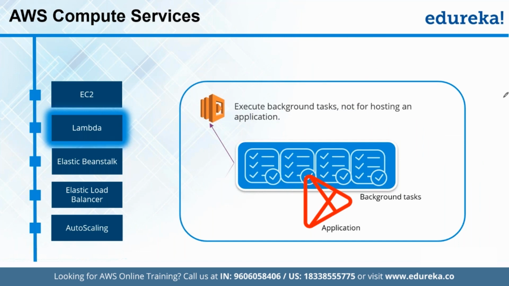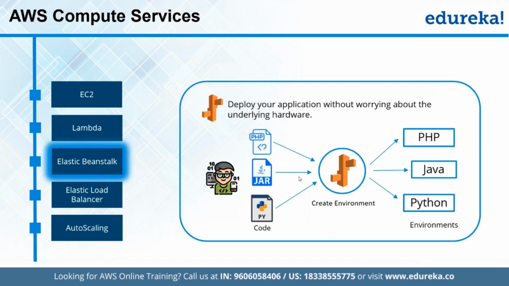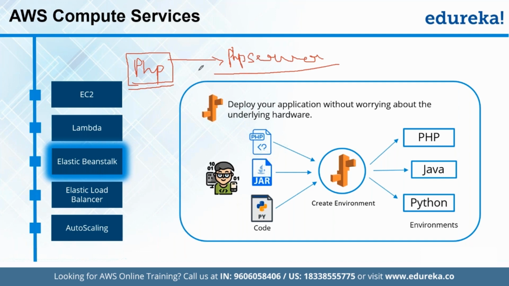Now, next we have Elastic Beanstalk. So Beanstalk is the hardware and the entire environment, right? For example, let's say we are trying to deploy a PHP application. As you know, if the application is built on PHP, can we simply upload the file on any server and this PHP will start working? No, it won't, because PHP based code needs a PHP server up and running. Then only the entire code for PHP can be compiled and executed, right?